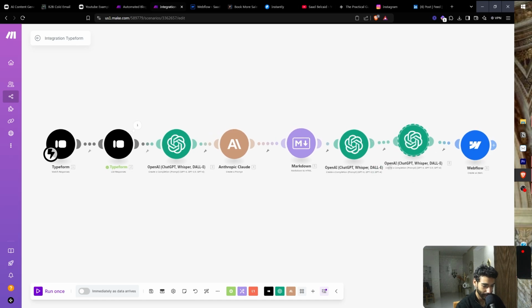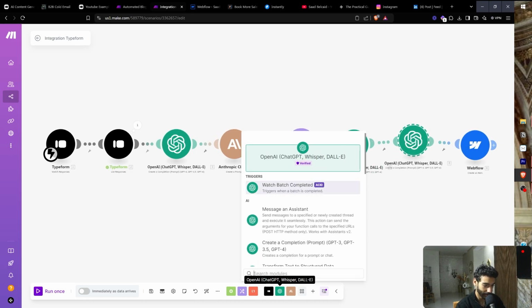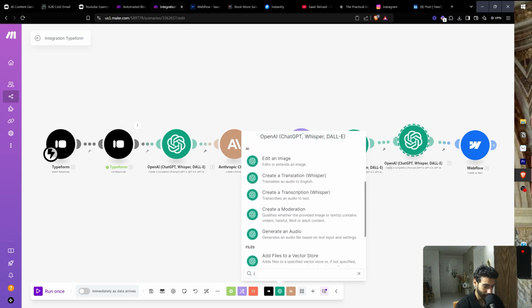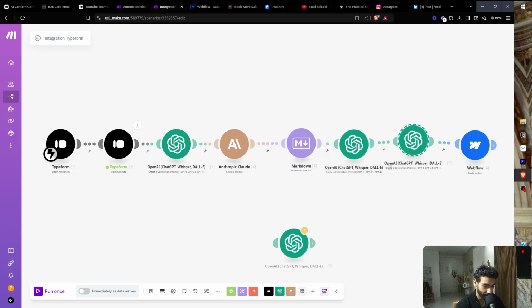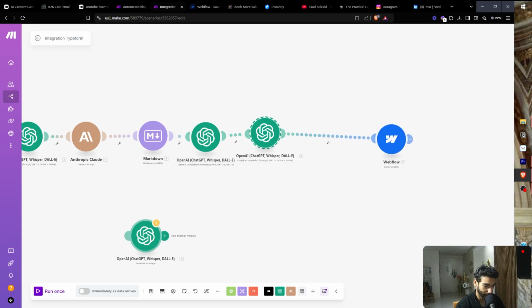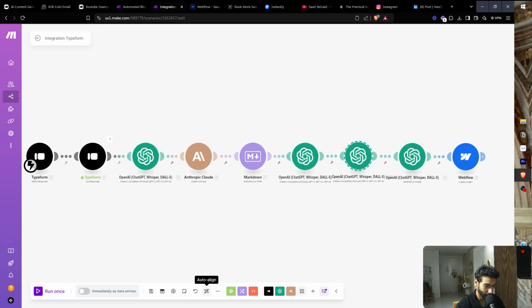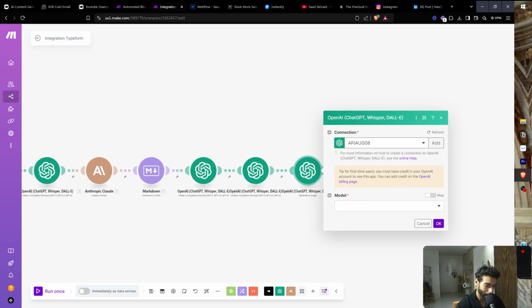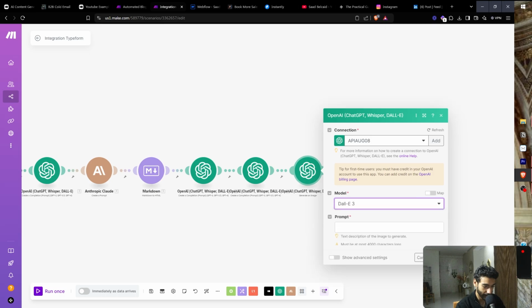Paste that in here, and then we're gonna add OpenAI, which is going to be, let me see, image, generate an image, and then we're gonna put this right here. Awesome. So let's just auto align this. So we're generating an image. Model is going to be DALL-E 3.